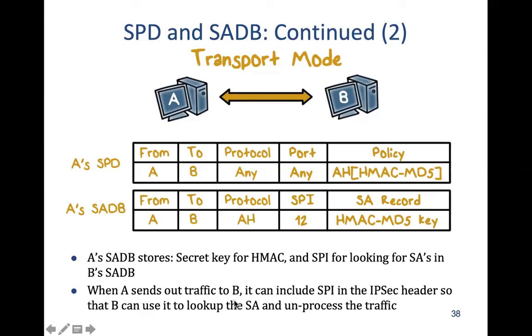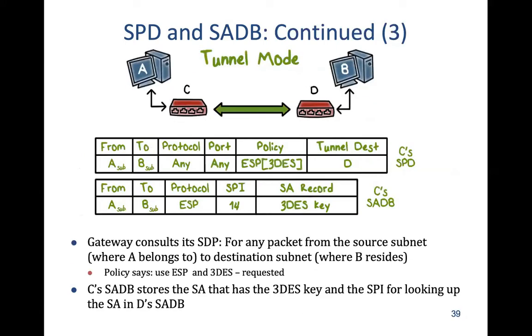Okay, when A sends traffic to B, it includes the SPI in the IPsec header so that B can use it to look up a security association and unprocess the traffic. Note here that the SPI value corresponds to B's SPI value. All right. Similarly, we can see in the case of tunnel mode, this is the security policy database.